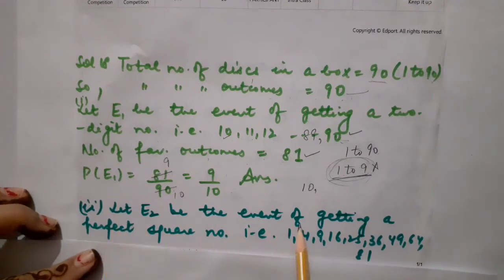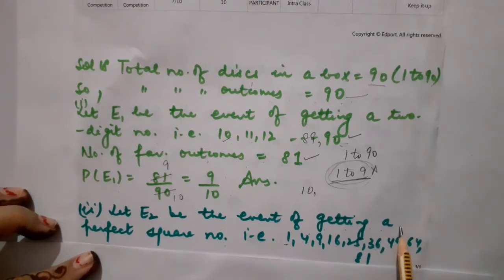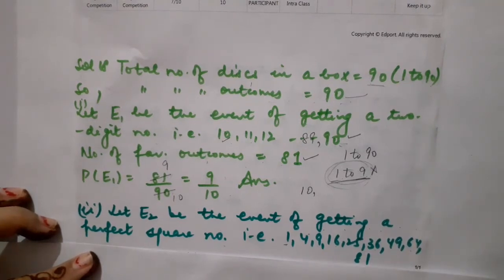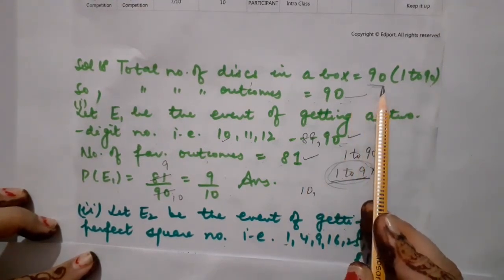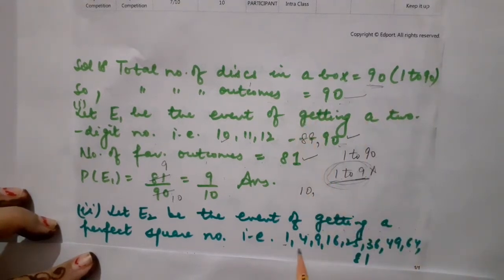Let us switch to the second part. Let E2 be the event of getting a perfect square number. Children, you know that 1 is also a perfect square because 1 square is 1. Correct? 2 square is 4, 3 square 9, 4 square 16, 5 square 25, 6 square 36, 7 square 49, 8 square 64, and 9 square is 81. If I take 10 square, it would become 100, but I have the discs only up to the number 90. Got it?